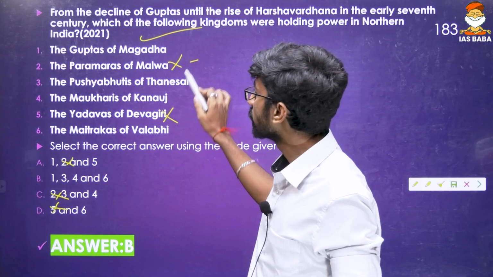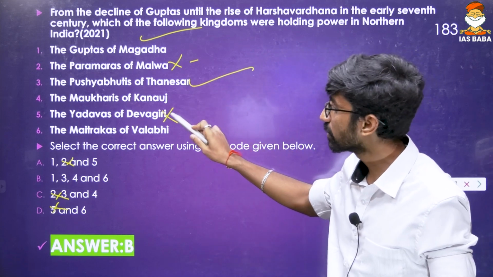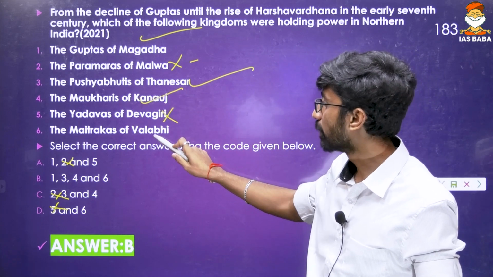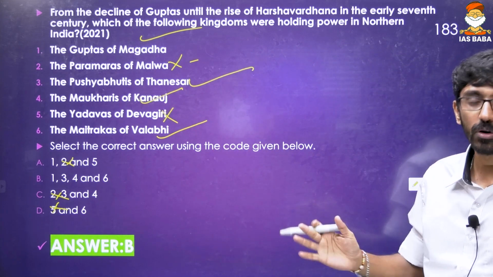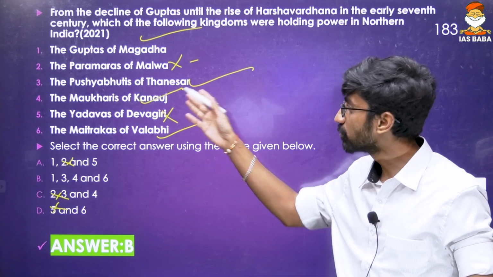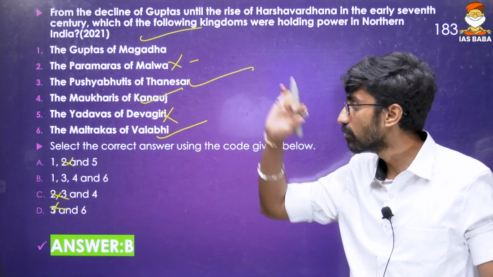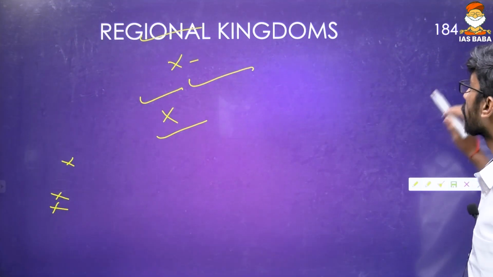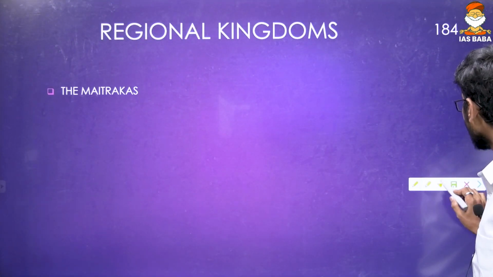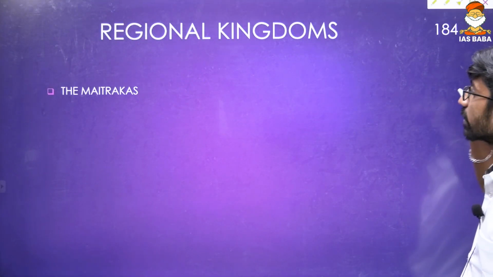And that is Guptas of Magadha, then Pushyabhutis of Thanesar, Maukharis of Kanauj, then Maitrakas of Valabhi. Four minor dynasties. We already talked about Pushyabhutis of Thanesar, that is Harshavardhana, we have discussed. Now we will discuss all these things one by one. We can look at that particular question. These are regional kingdoms, not the bigger kingdoms like Mauryas and Guptas.